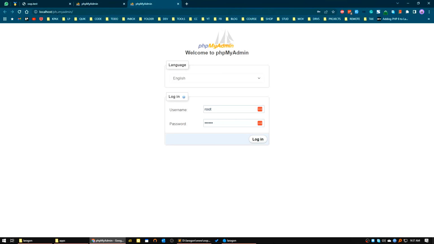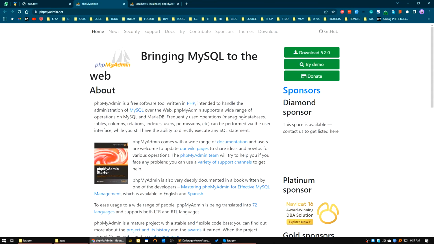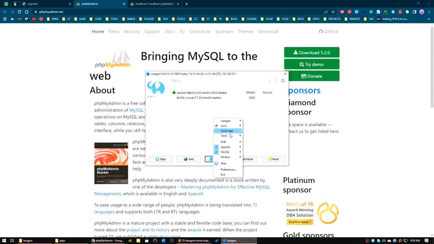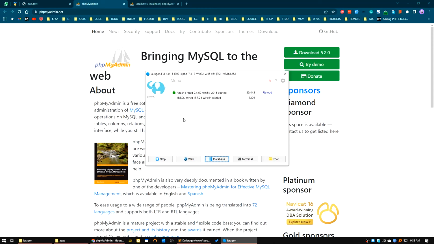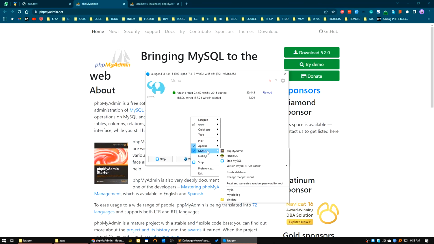If we click on database admin again, now we can see our phpMyAdmin is installed successfully. You can also check here in the MySQL area of Laragon: if you right-click any blank space of Laragon and go to the MySQL area, you can see phpMyAdmin is added here. So you can use either HeidiSQL or phpMyAdmin by your preference.